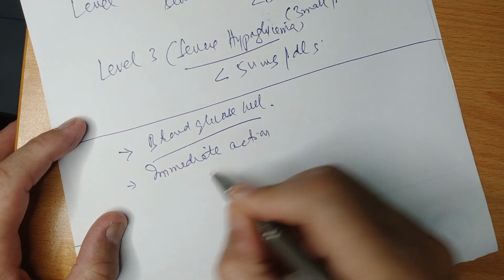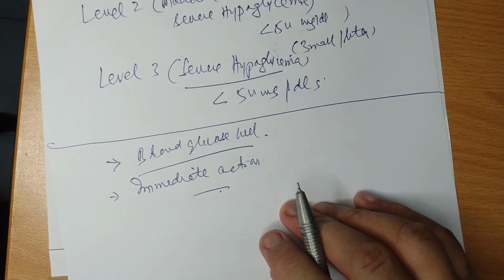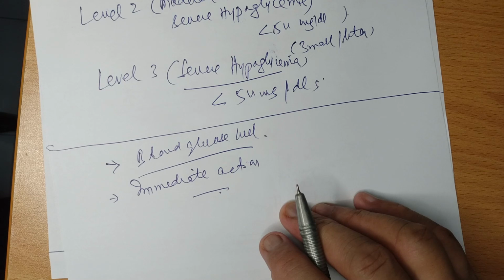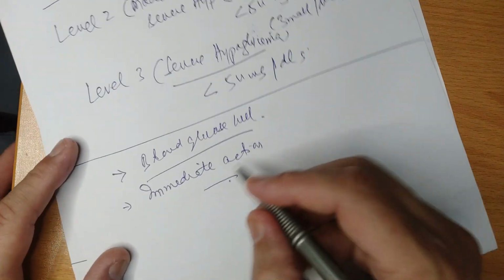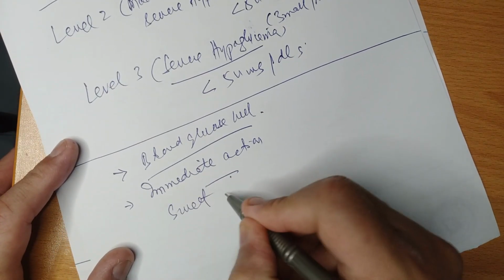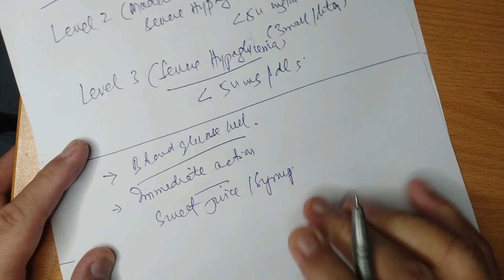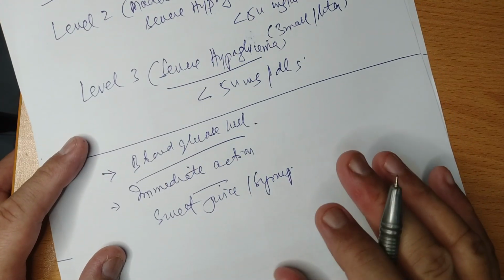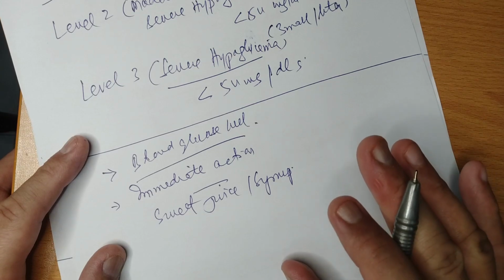What immediate action should be taken to treat hypoglycemia? Number 1, once diagnosed, immediately give the patient a quick source of glucose, preferably in gel or liquid form, such as sweet juice or syrup containing sugar. Glucose gel or tablet should be avoided. Fruit juice or regular soda which contains glucose can be used.